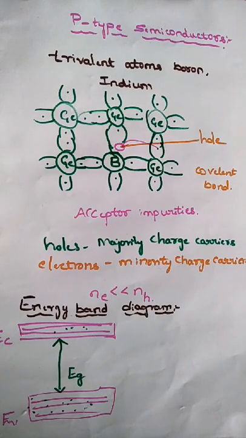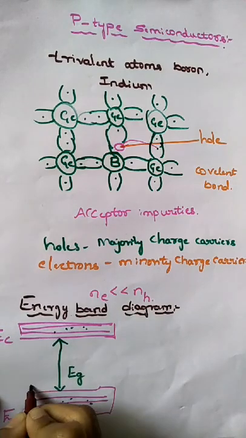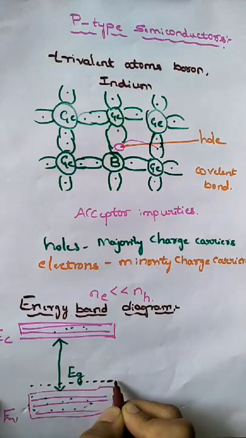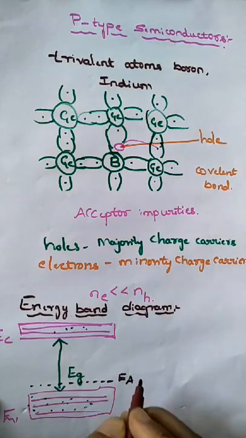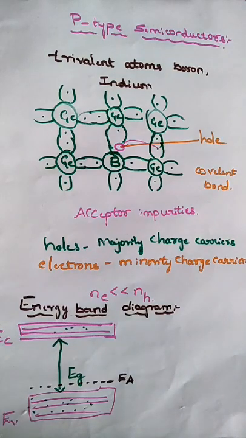The Fermi level in the forbidden gap in a p-type semiconductor just lies within the forbidden gap, just above the valence band. This is called EA. Why is it denoted as EA?